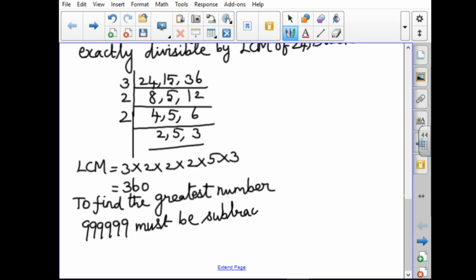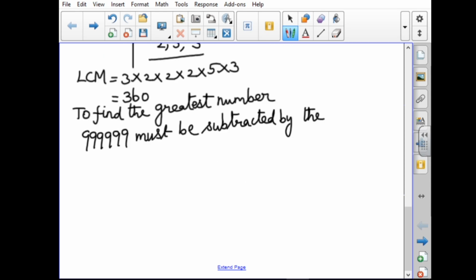Here they ask exactly divisible, so by the remainder